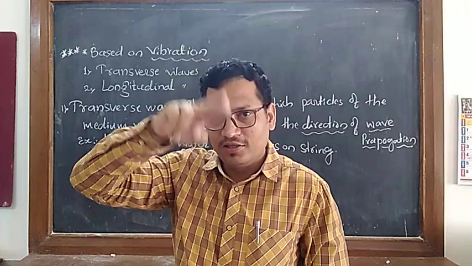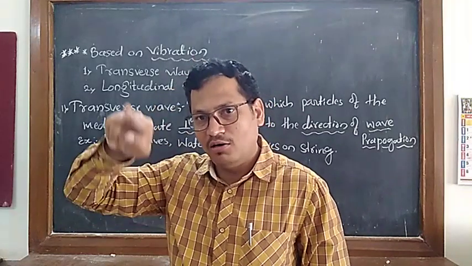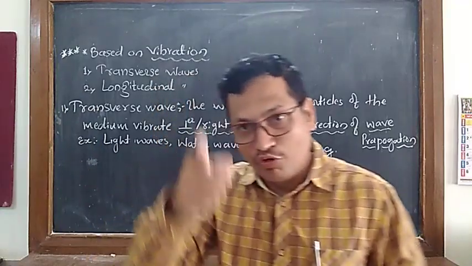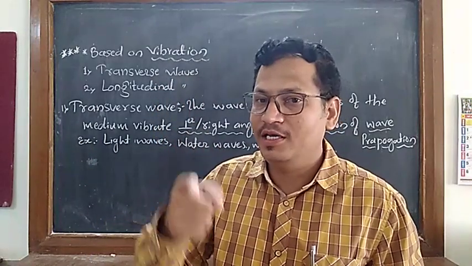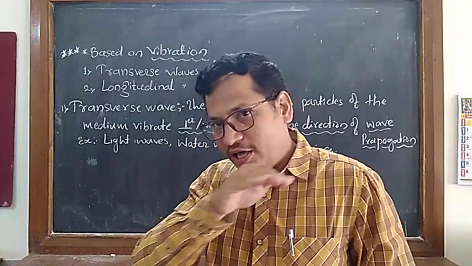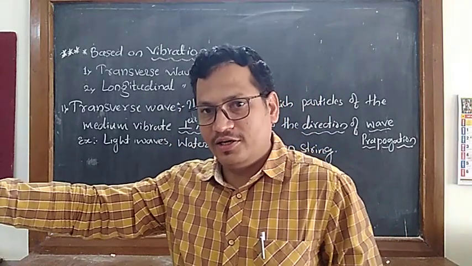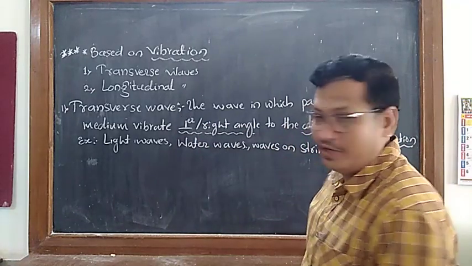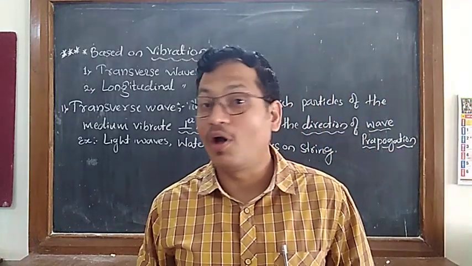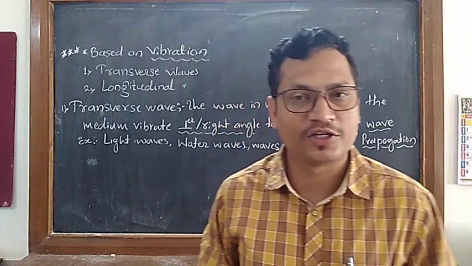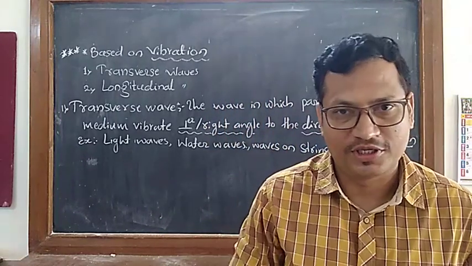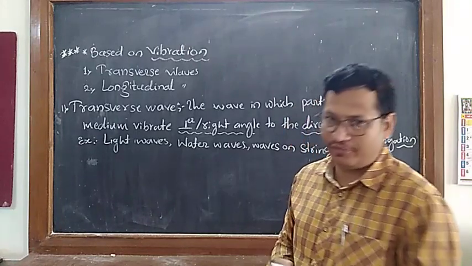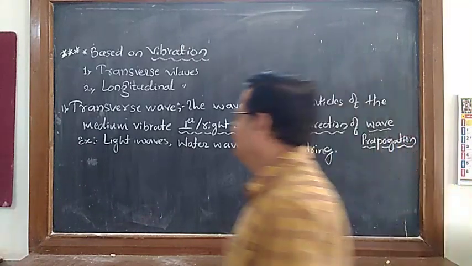They go up, down, like this. So here the movement of the water medium is perpendicular to the direction of propagation. Yes, it is. That's why it is called what? Transverse wave. The wave in which the particles of the medium vibrate perpendicular to the direction of wave propagation is nothing but a transverse wave.